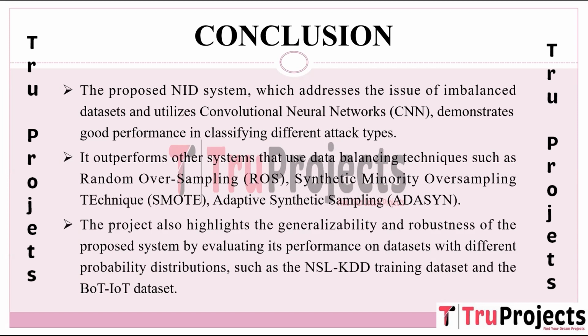By demonstrating consistent performance and maintaining accuracy across datasets with diverse characteristics and attack scenarios, the project emphasizes the system's robustness. This robustness is crucial for real-world deployment where the system needs to effectively detect and classify network intrusion across different contexts and threat landscapes.